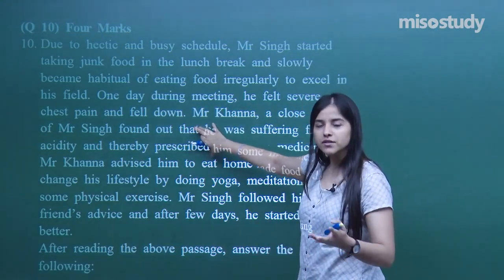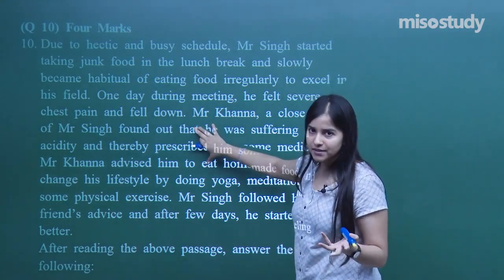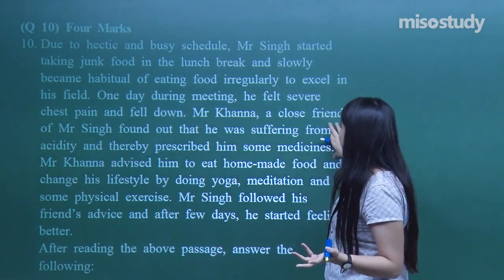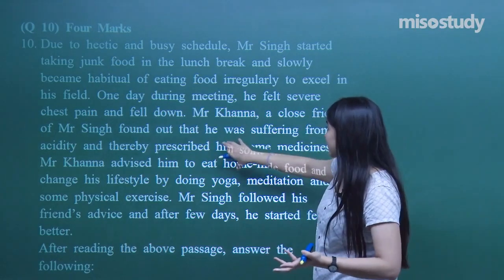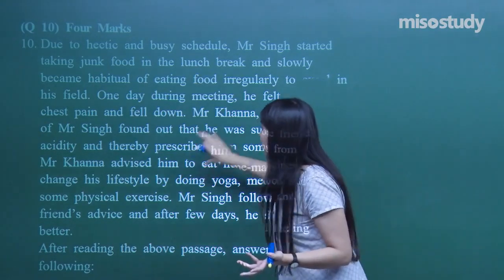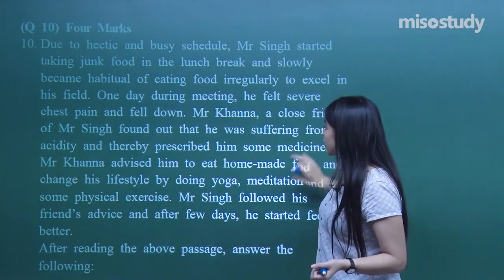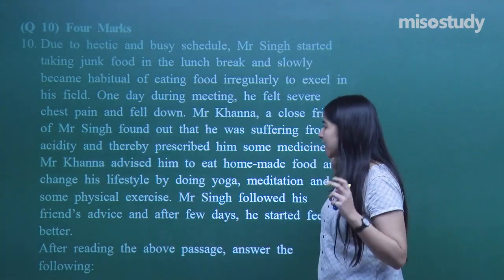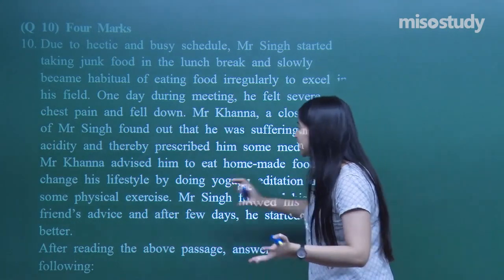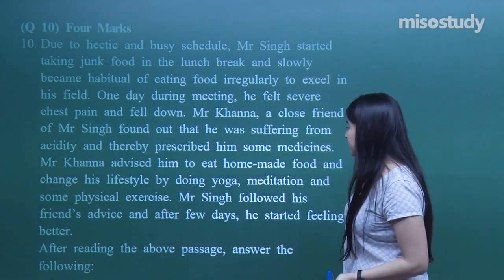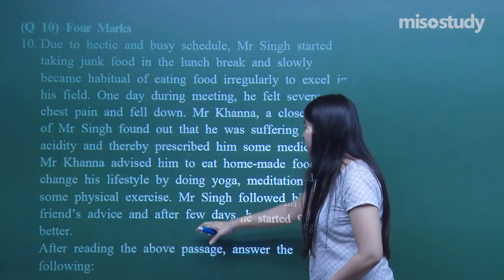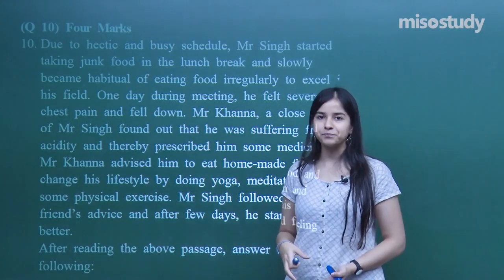What was that all about? It was all about the acidity, right? Mr. Khanna, a close friend of Mr. Singh, found out that he was suffering from acidity and prescribed him some medicines. Mr. Khanna advised him to eat homemade food, a healthy lifestyle, yoga, meditation, physical exercises. Mr. Singh followed his friend's advice, and after a few days he started feeling better, right?